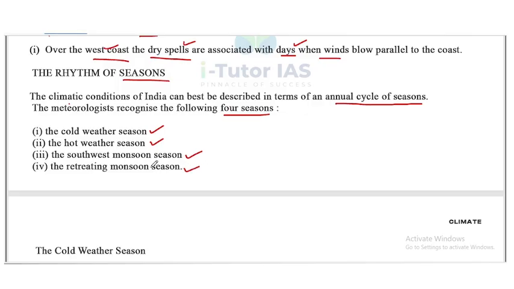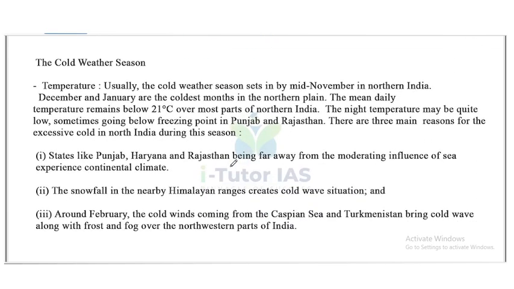So these are the four main seasons experienced in India.